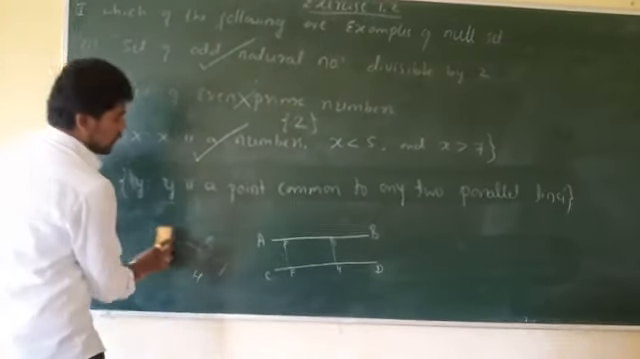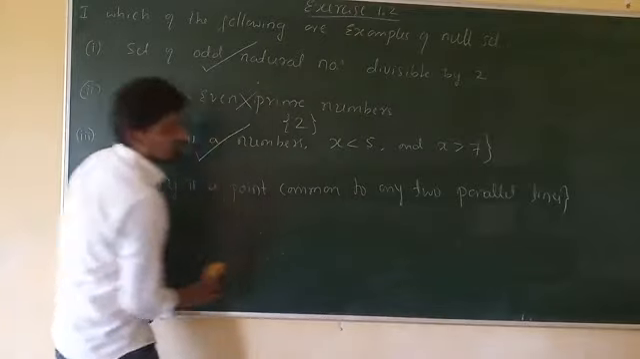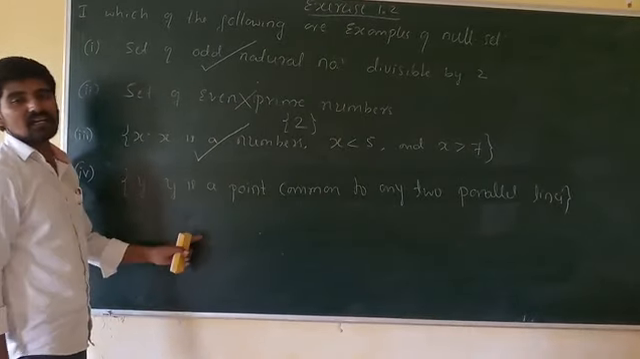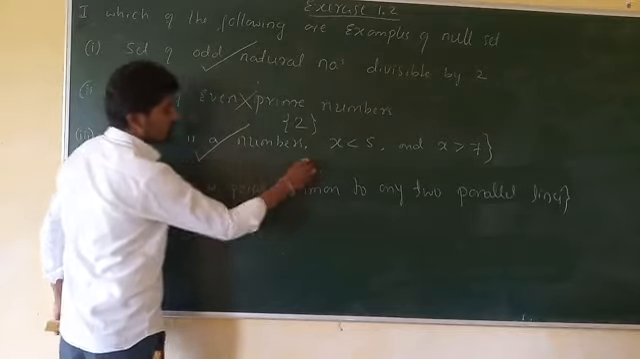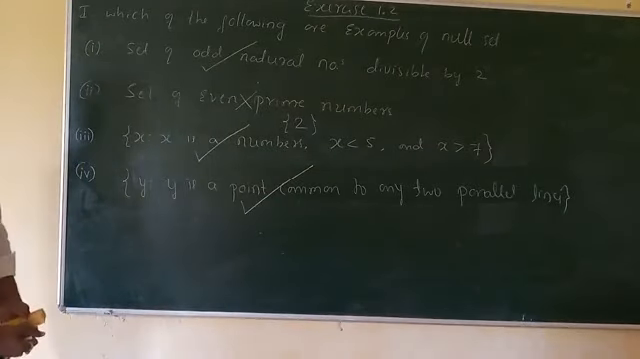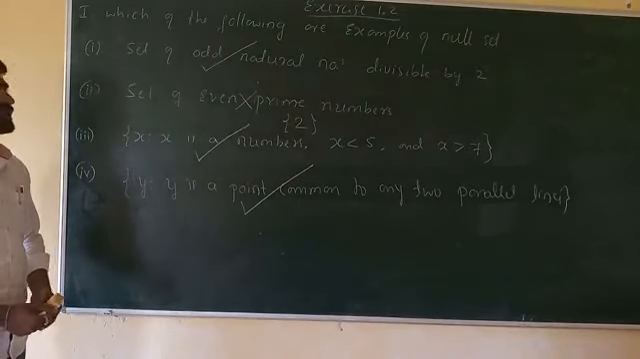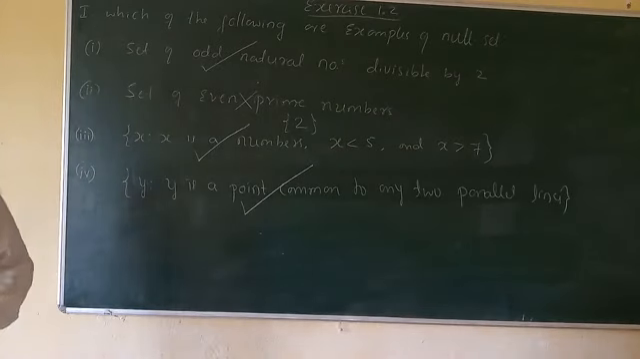It means the fourth set doesn't consist of any single common element. So set 4 is an example of a null set. I hope all of you understood this. If possible, take a note.